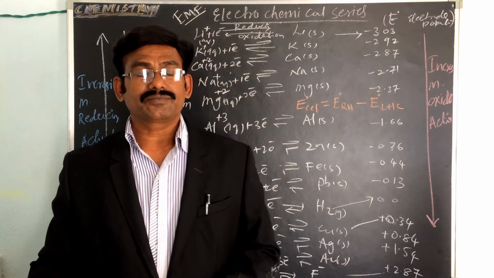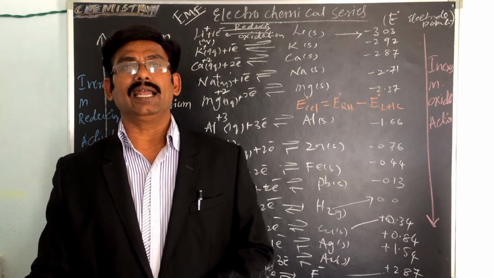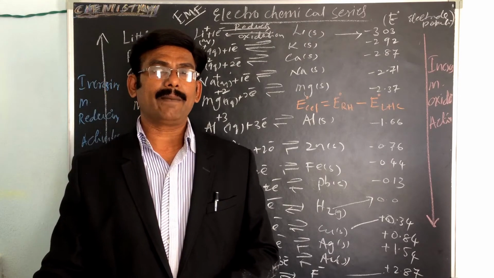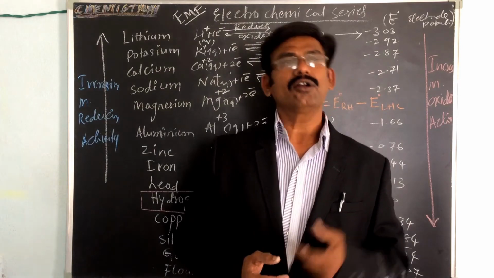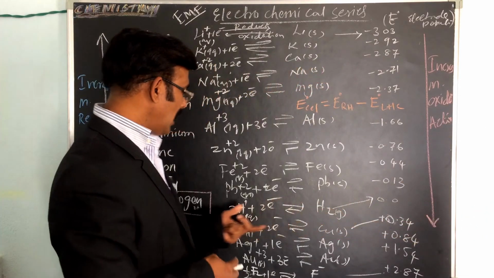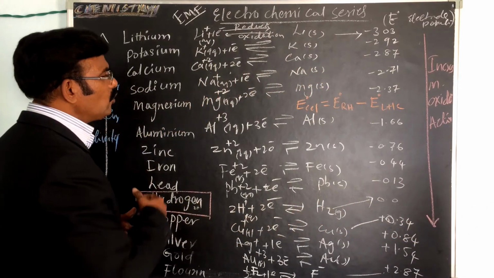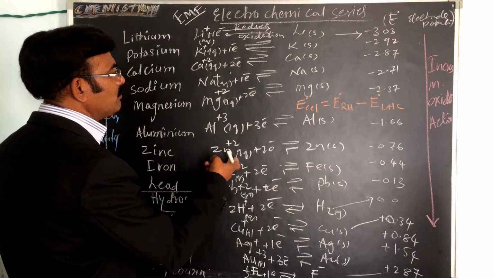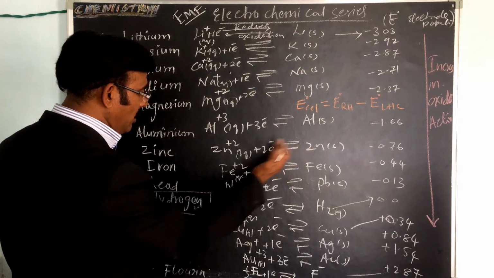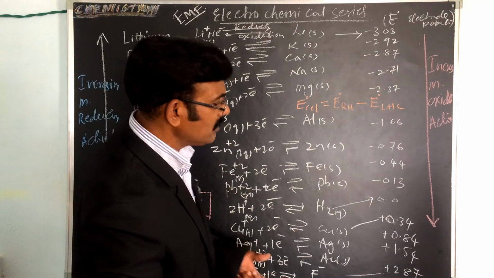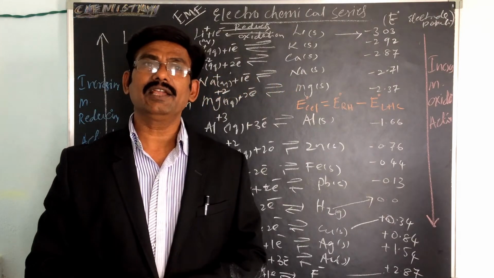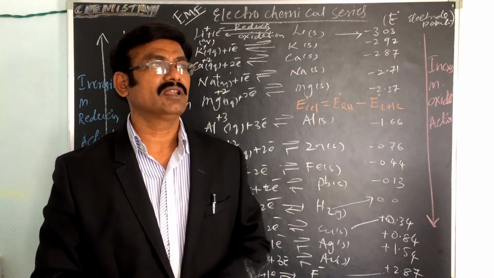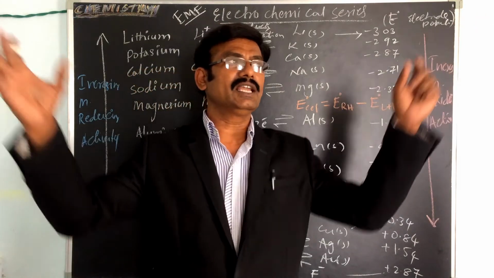Copper plus 2 has a great tendency to acquire electrons to form copper, and zinc plus 2 also takes electrons to form zinc. So in the displacement equation, for example, zinc chloride is there,